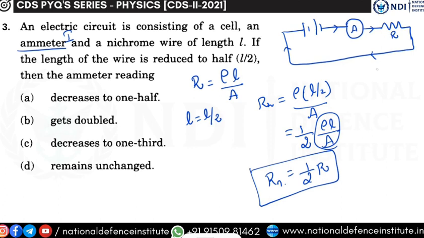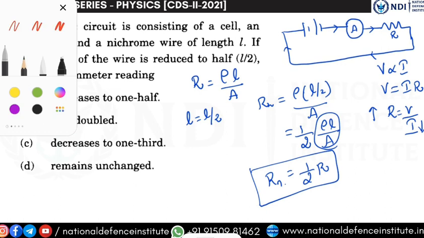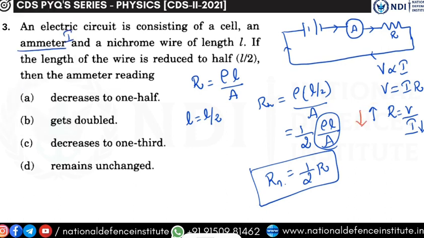Now, take Ohm's law, V proportional to I. From this we write V is equal to I into R, and R is equal to V by I. So, now if R is becoming 1 by 2, what will happen to I? R and I are inversely proportional, as you can observe from this particular equation. So, when you increase the value of R, I will reduce. The vice versa happens over here. What is happening over here? R is getting reduced. So, what will happen to I? I will increase, right? By how much will it increase?